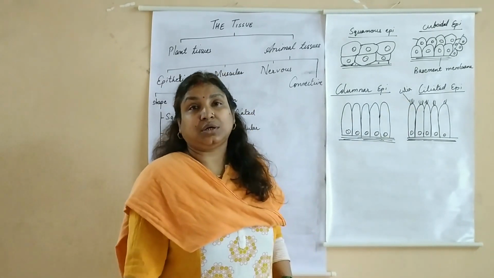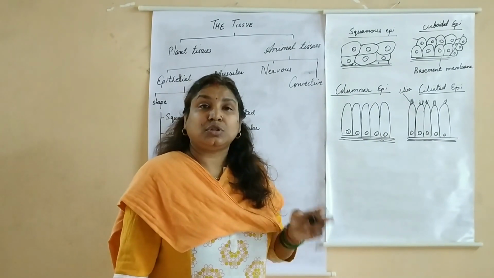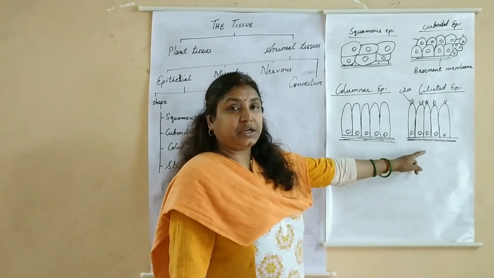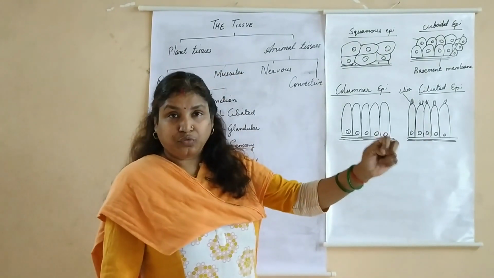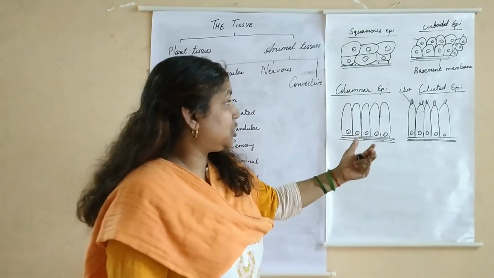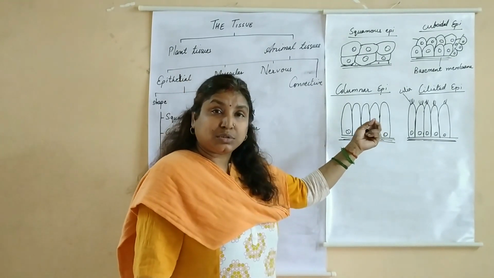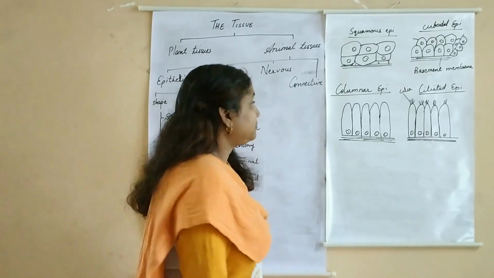Then coming to the oviduct, where the ovum has to pass through, the lining of the oviduct is also lined by ciliated epithelial cells. So they are present in the oviduct and in the windpipe, so that the substances can pass through easily.